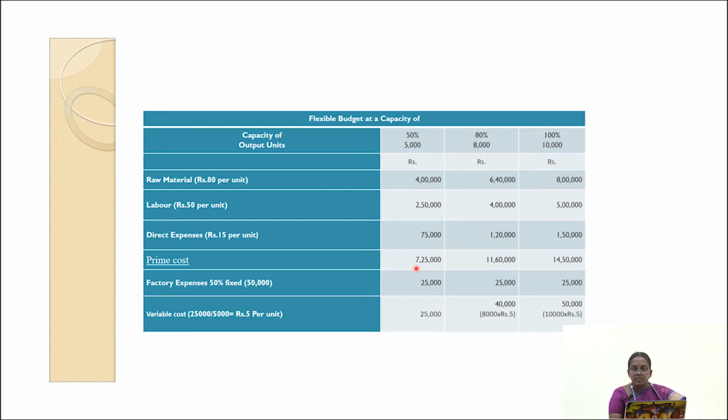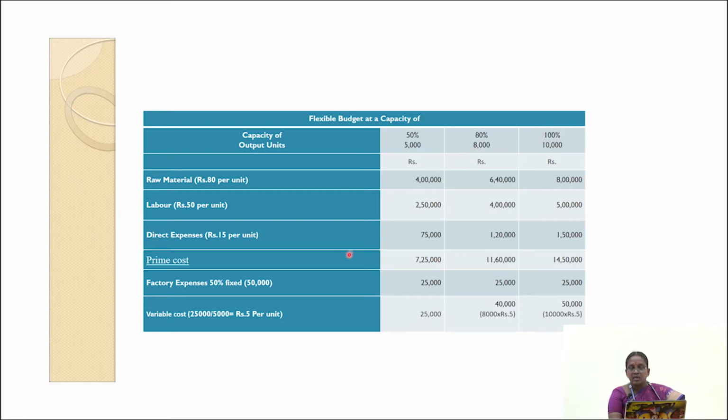Okay, so the total prime cost at 50% capacity level: here raw materials rupees 4 lakh, labor 2,50,000. So the total is 6,50,000. 6,50,000 plus 75,000 is equal to 7,25,000.